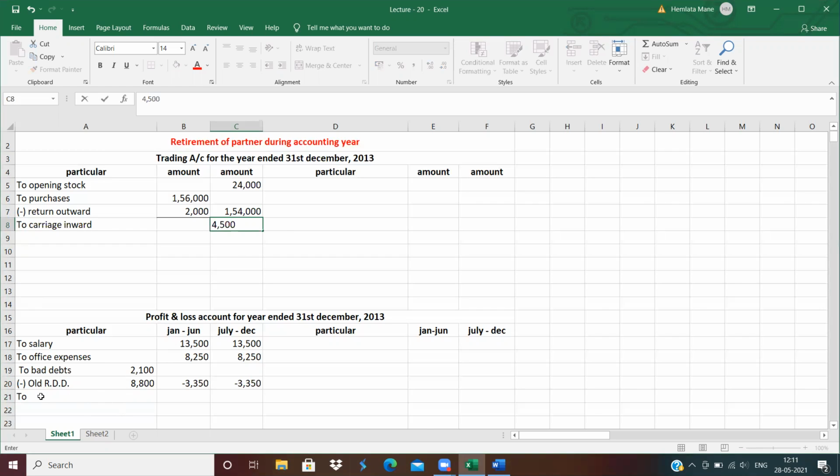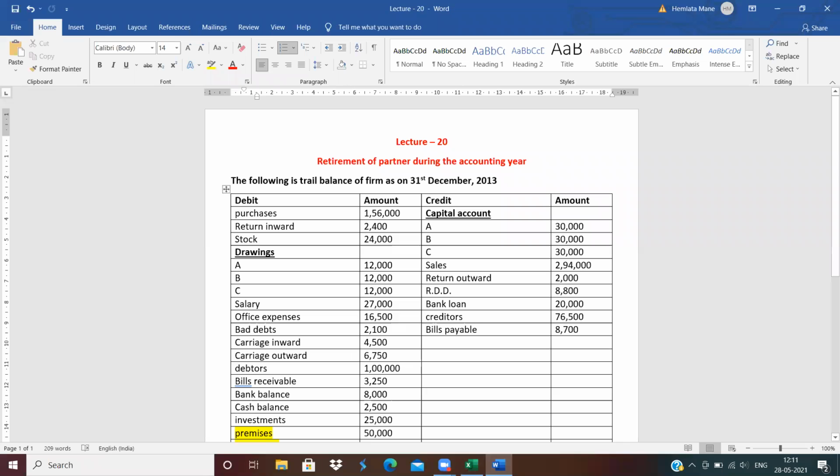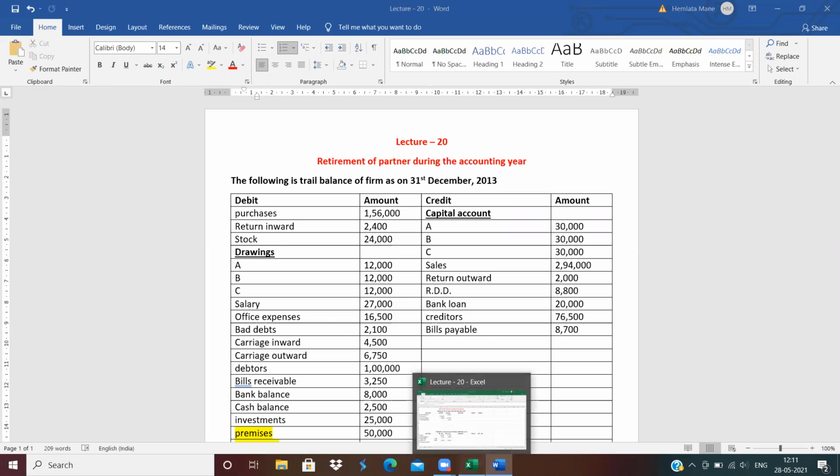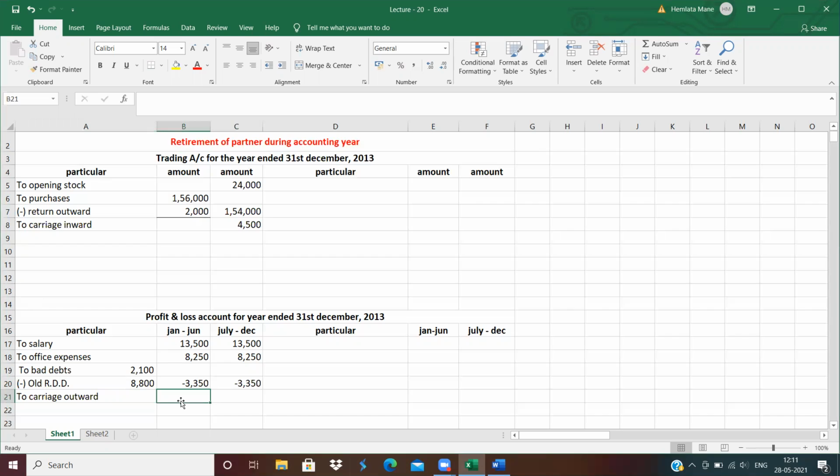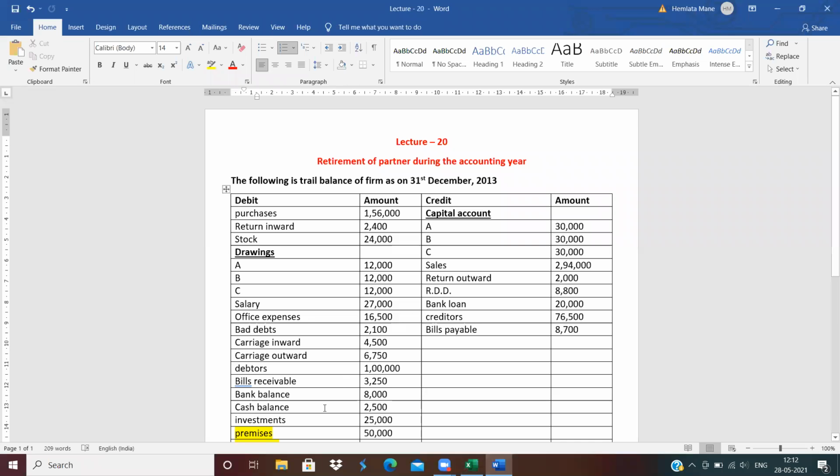4,500. Next is to carriage outward. How much is the amount of carriage outward? 6,750, distributed between two columns. 3,375 and 3,375. Clear? Next.